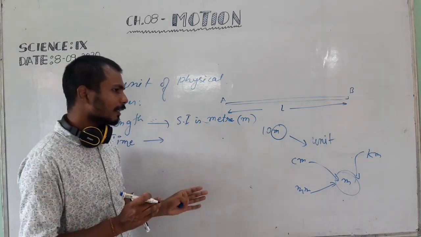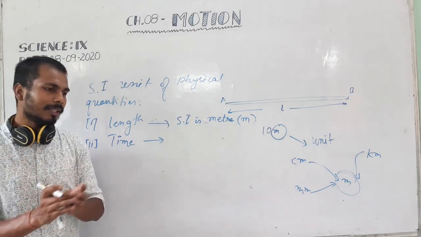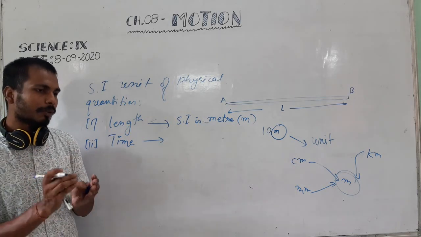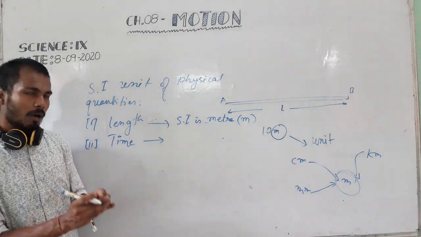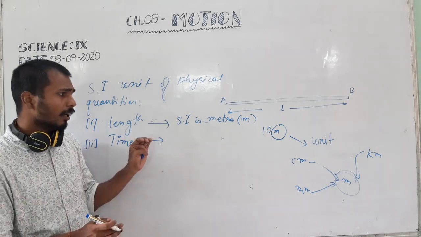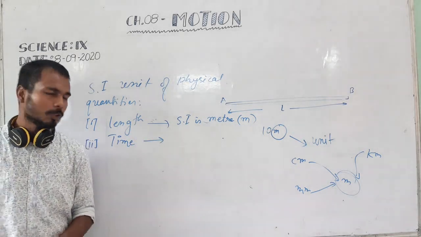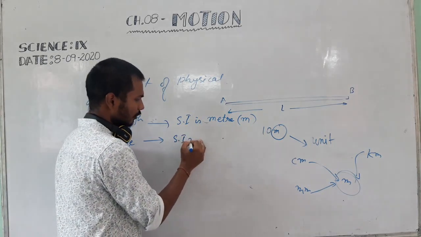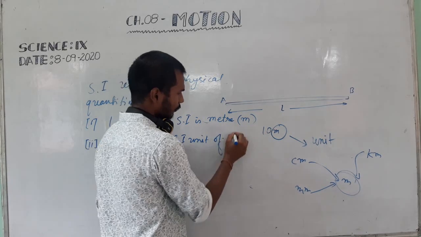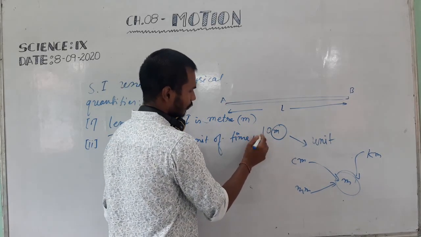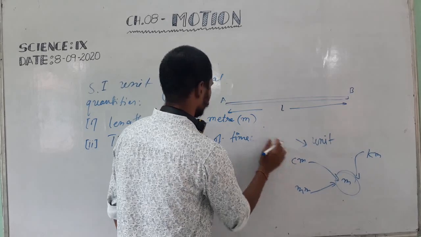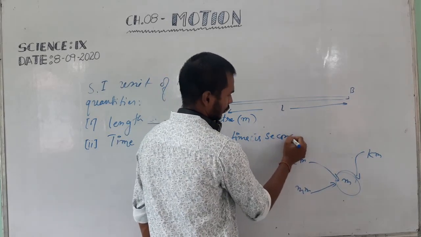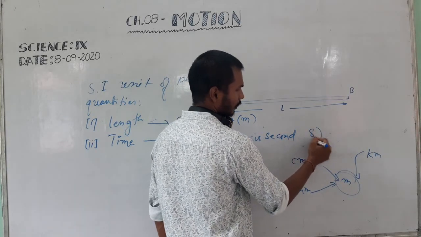Always while calculating or while using the concept of time in some question, you have to write the time in second. If it is in hour, you have to convert it into second. If it is in minute, then you have to convert it into second. So this second is the SI unit of time, and the symbol is s.